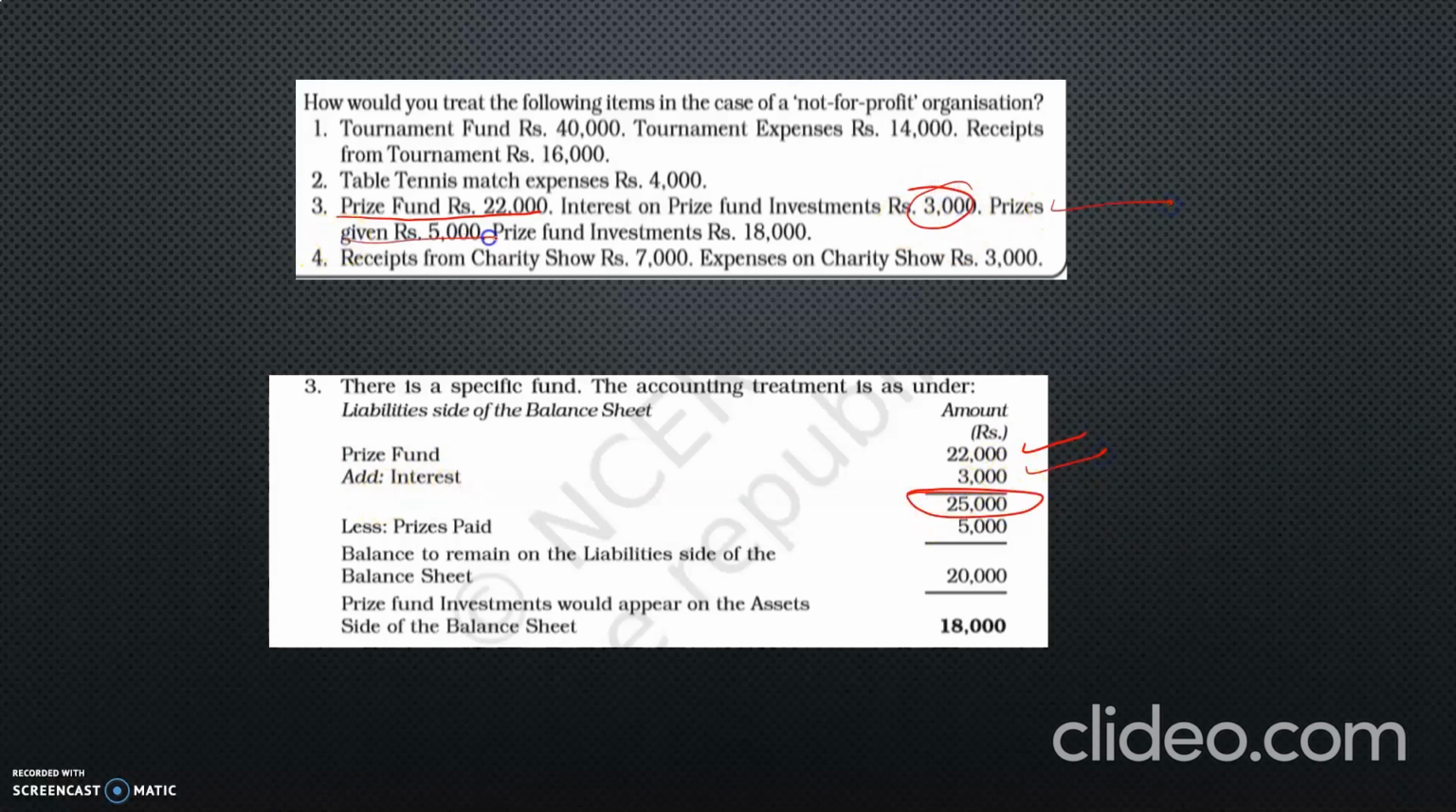Prizes given, prize distributed means expenses incurred. Deducting that 5,000 rupees. Balance remaining in the prize fund 20,000 goes for the next year. One more item is there, prize fund investment. This one we have to show on the asset side of the balance sheet because investment is an asset.